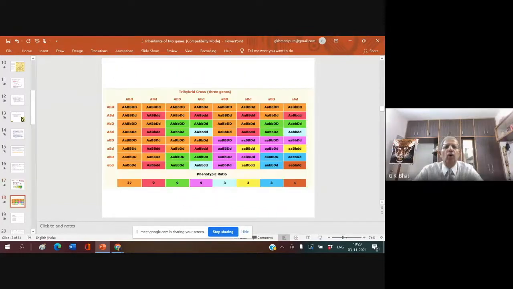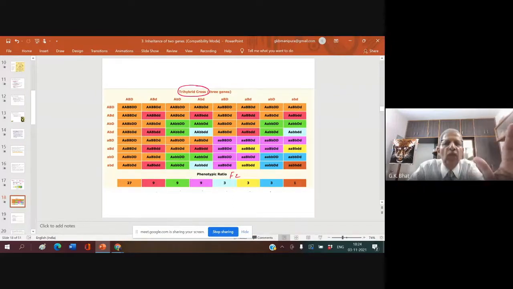Now let us come to what is called the trihybrid cross. You have seen the dihybrid cross. This is a trihybrid cross where 3 characters are taken into consideration. In a trihybrid cross, the F2 ratio is 27:9:9:9:3:3:3:1. Remember 27, then 3 times 9, 3 times 3, and 1 times 1. This is the phenotypic ratio of F2 of a trihybrid cross.